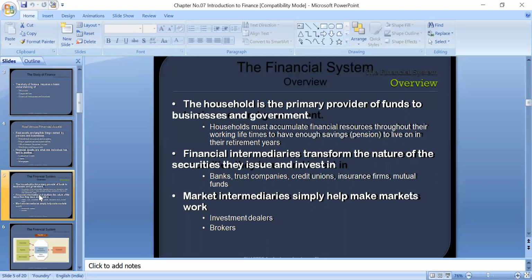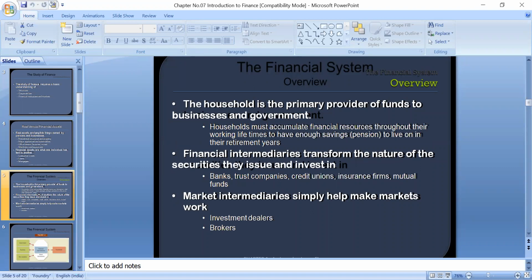Normally the financial institutions work as financial intermediaries. Financial intermediaries transform the nature of the securities they issue and invest in: banks, trust companies, credit unions, insurance funds, mutual funds.